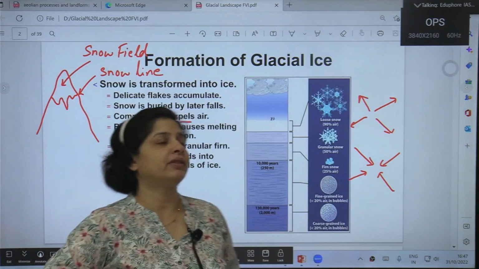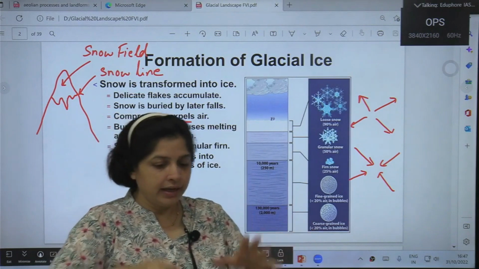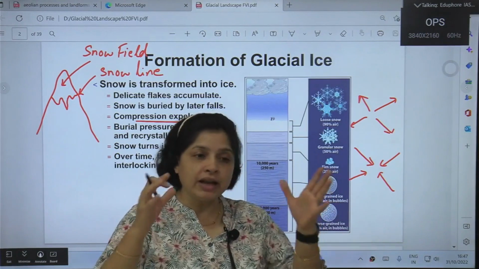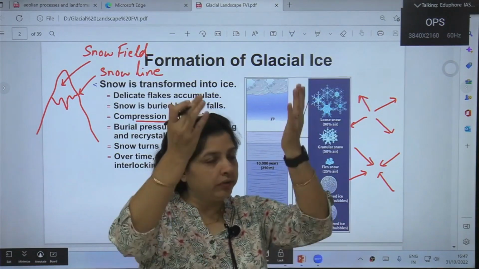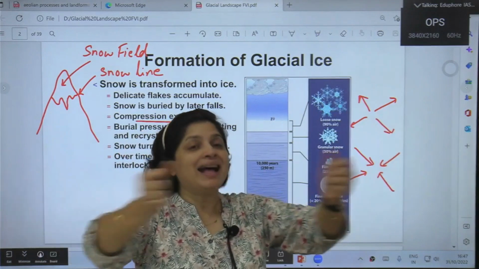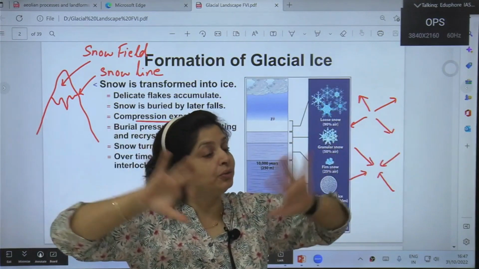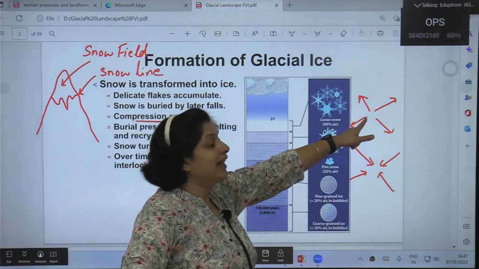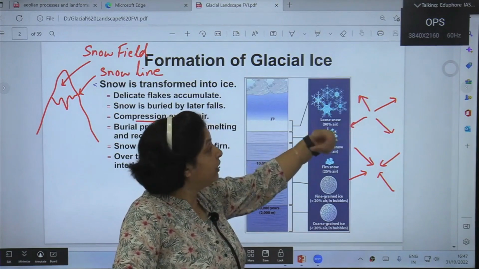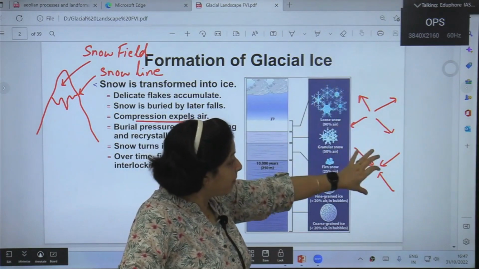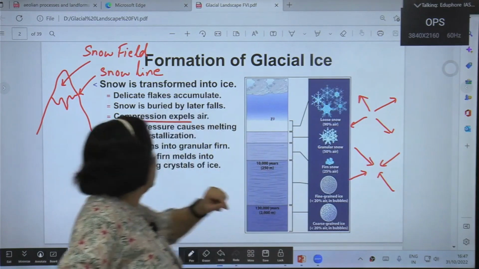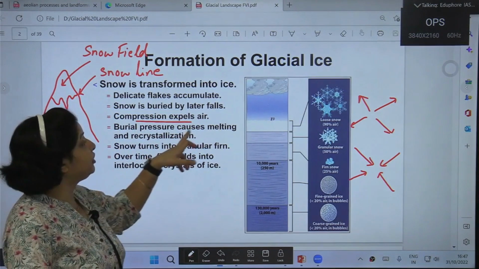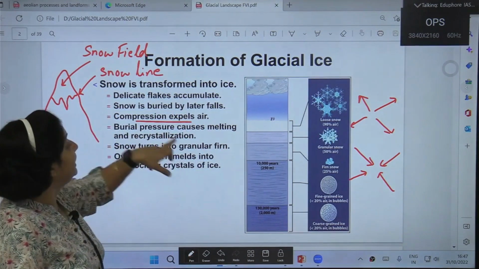Now you understand from this process, there is air, right? High temperature led to warming of the air. And when air is warmed up, it goes up and it also expands. As it expands, gradually it begins to lose heat and hence gets cooled down, right? In the same way, wherever expansion is going on, that is leading to a cooling process. Compression is leading to a warming process. So in this case, compression expels air and then burial pressure causes melting and then recrystallization.